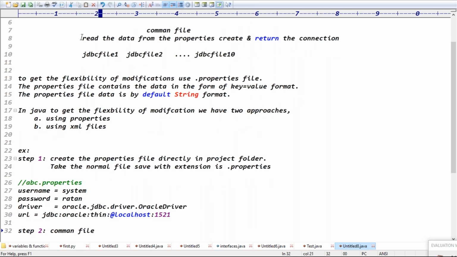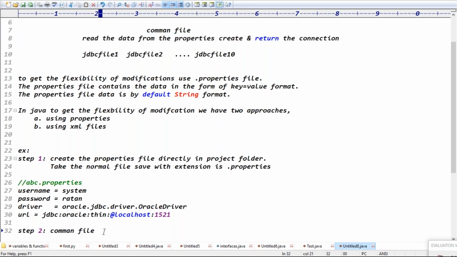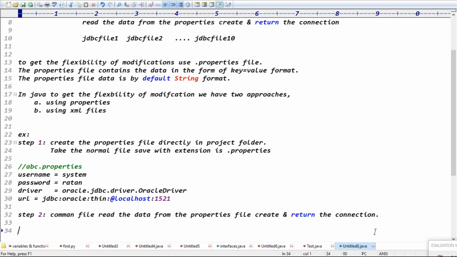The common file will read the data from the properties file, create the connection, and return the connection, right? Create and return the connection, guys.